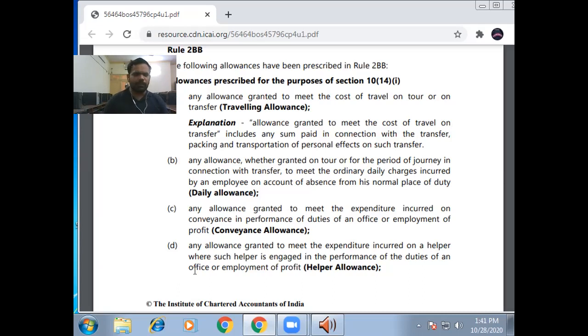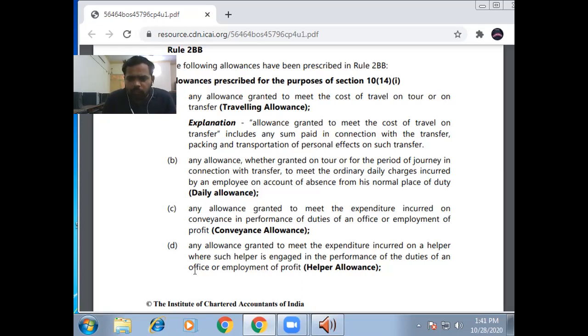It means you need a clerk or a helper. If the helper allowance is provided by the organization to the employee, then this helper allowance is exempt from income tax. You know why? Because the helper is not provided to the employee for their personal work, but is allowed for their official work. That's why helper allowance is exempt from income tax.